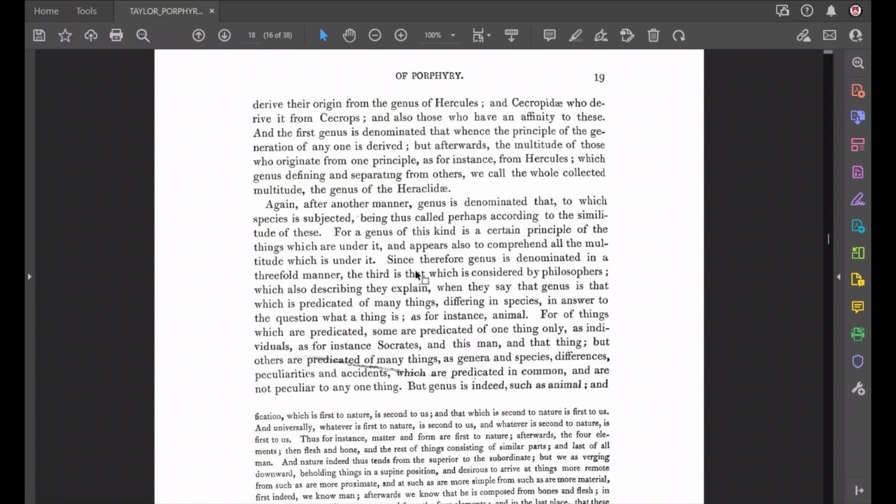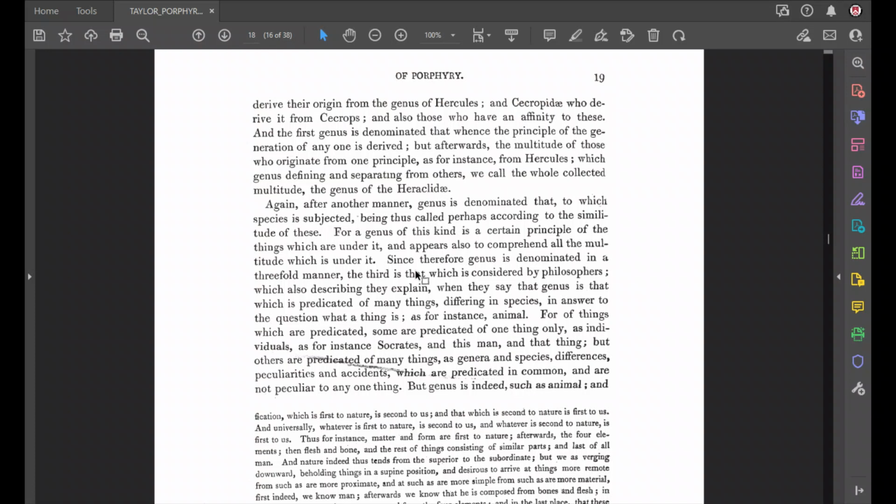Since, therefore, genus is denominated in a threefold manner, the third way, which we just went over, is that which is considered by philosophers, which they also describe, when they say that genus is that which is predicated of many things, differing in species, in answer to the question, what a thing is. As, for instance, what example does he give us? Animal, just like we saw.